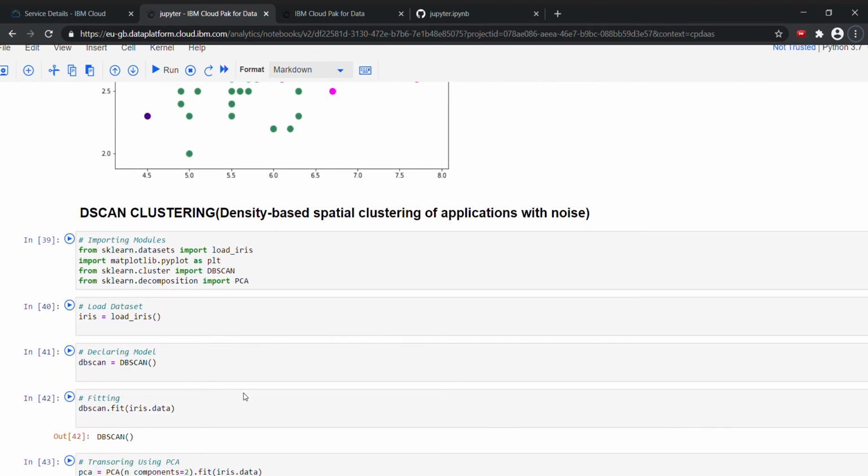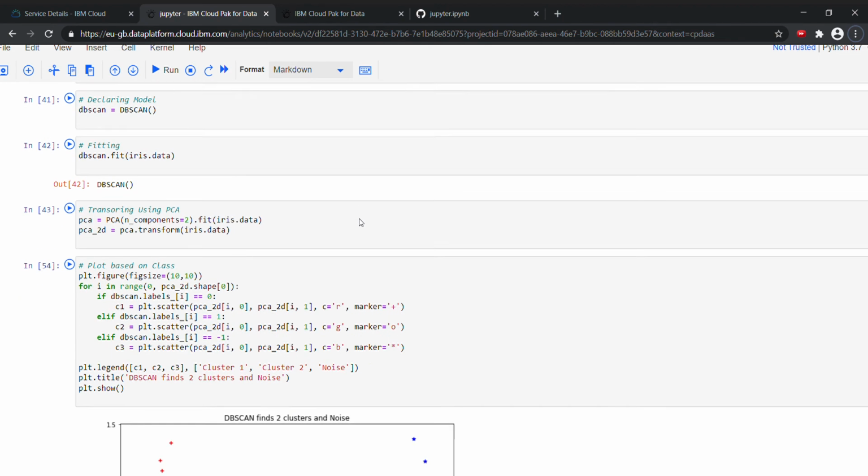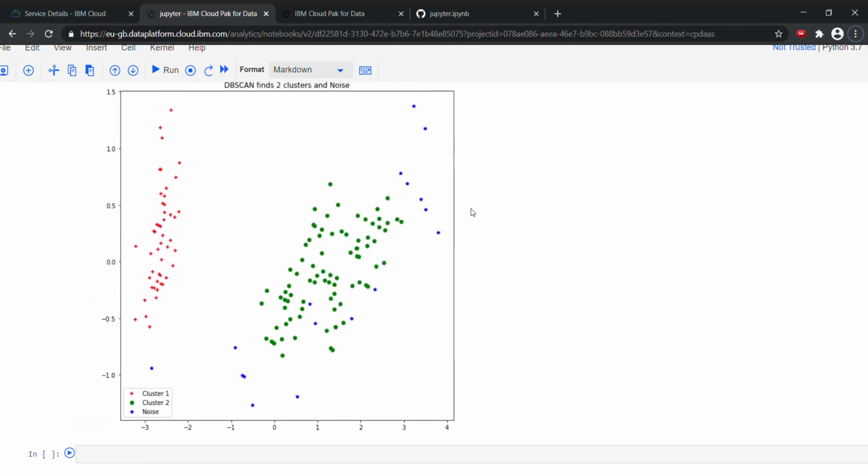This is an optional thing which I've done, which is known as DBSCAN clustering, density based spatial clustering of applications with noise. So here in DBSCAN clustering, it's a popular clustering algorithm used as a replacement for k-means in predictive analysis. To run it, it doesn't require an input for the number of clusters, but it does need to tune two other parameters. So this is the plot. Thank you so much for watching.